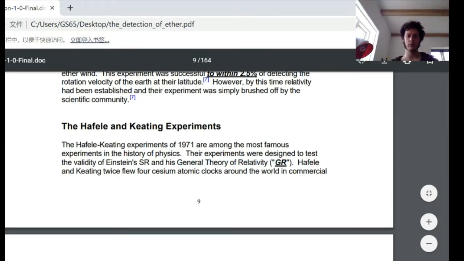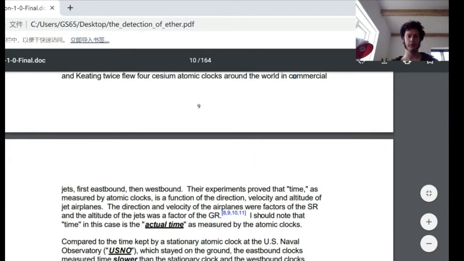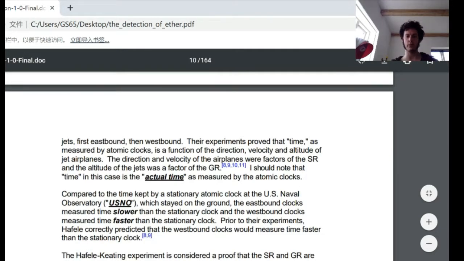Feely and Keating twice flew four cesium atomic clocks around the world in commercial jets, first eastbound then westbound. Their experiments proved that time, as measured by atomic clocks, is a function of the direction, velocity, and altitude of jet airplanes. The direction and velocity of the airplanes were factors of the special relativity, and the altitude of the jets was a factor of the general relativity. I should note that time, in this case, is the actual time as measured by the atomic clocks.